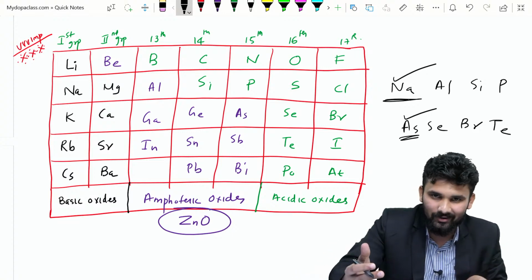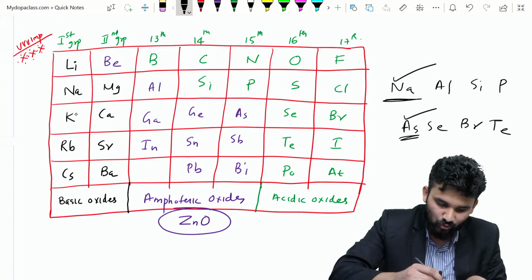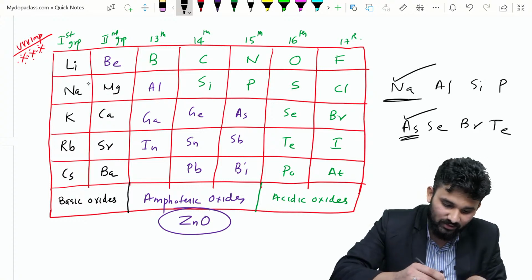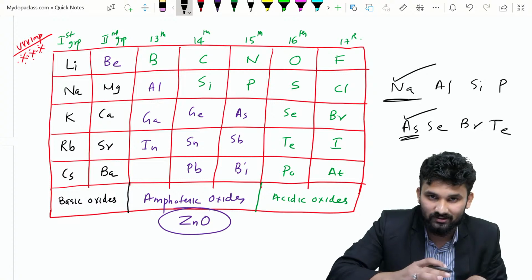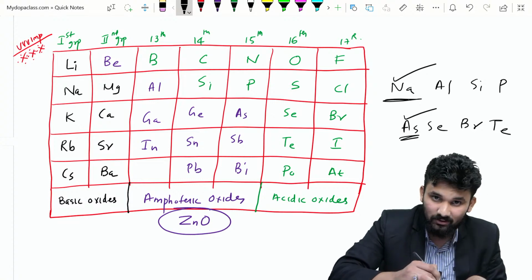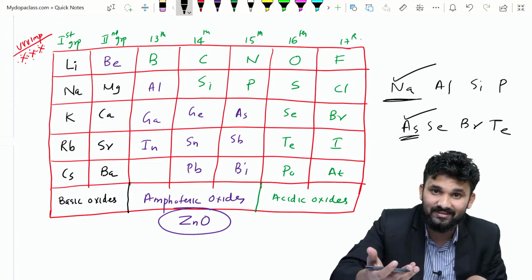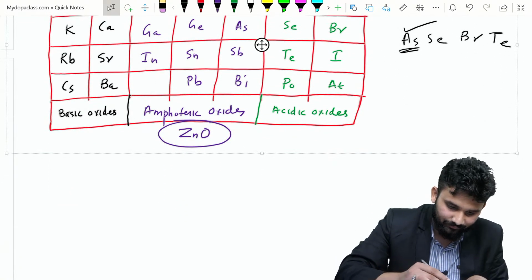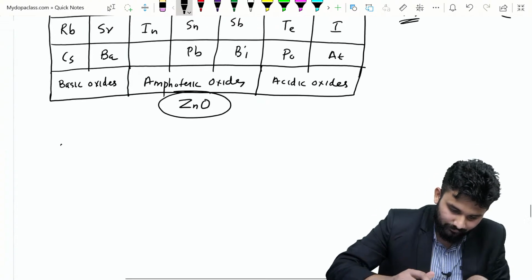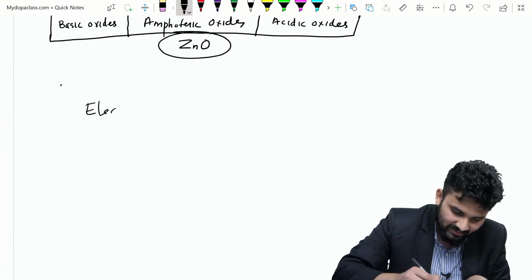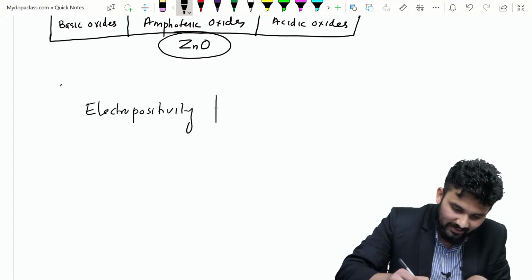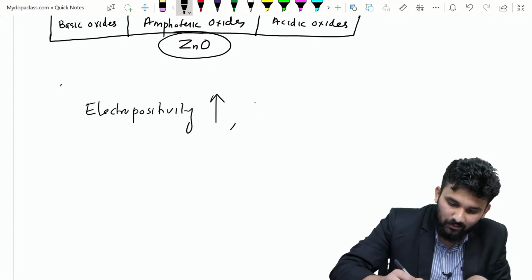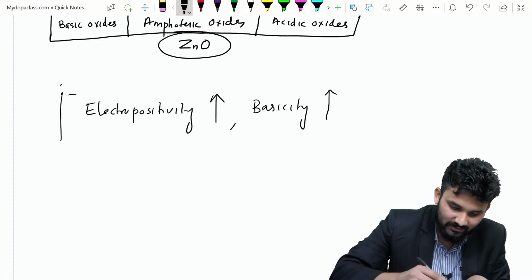And the next level is, we know that lithium, sodium, potassium, rubidium, cesium all make basic oxides. So which forms the more basic oxide? For this I will give you an idea: as electropositivity increases, basicity also increases. This is the point.